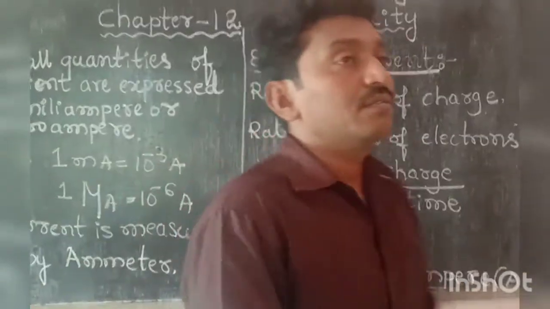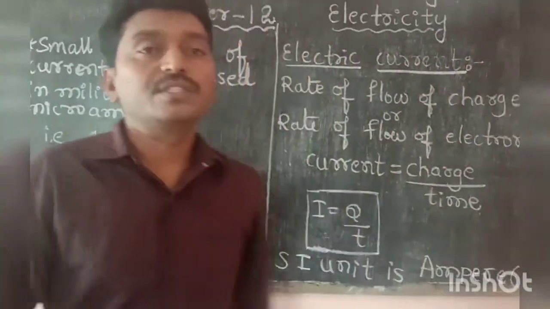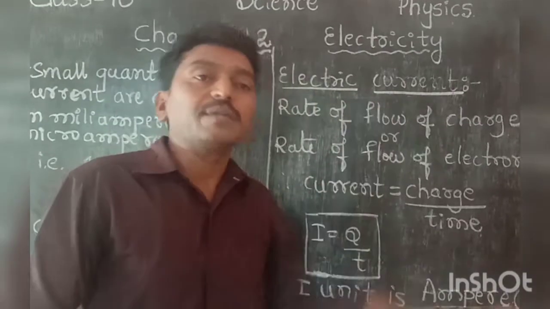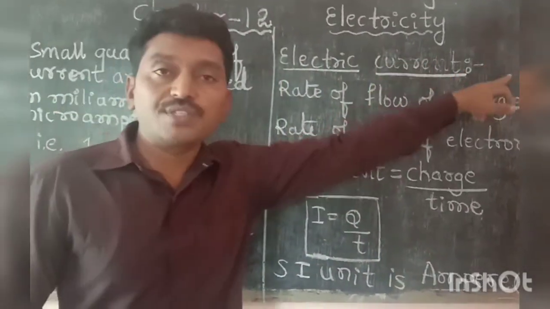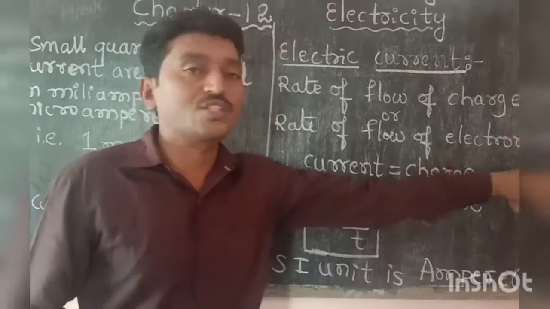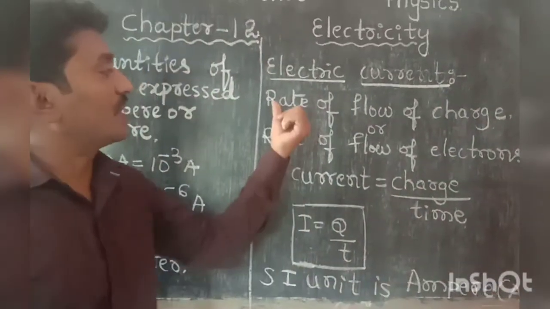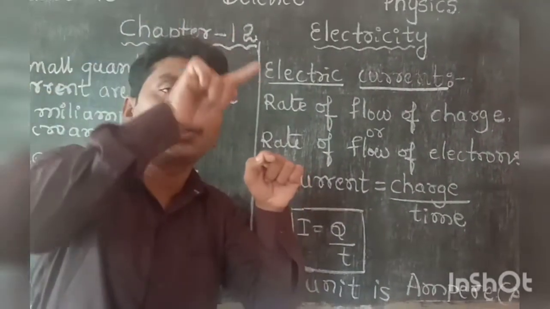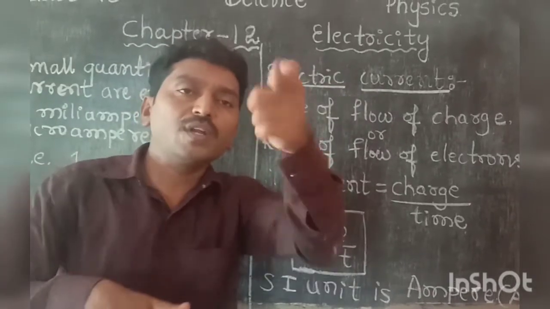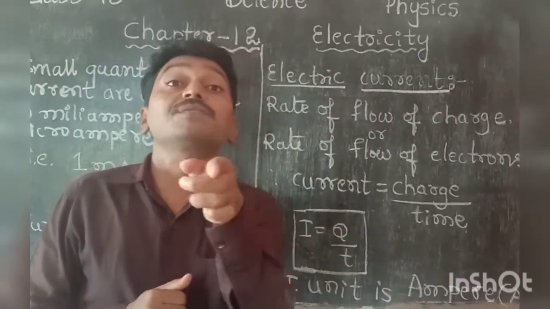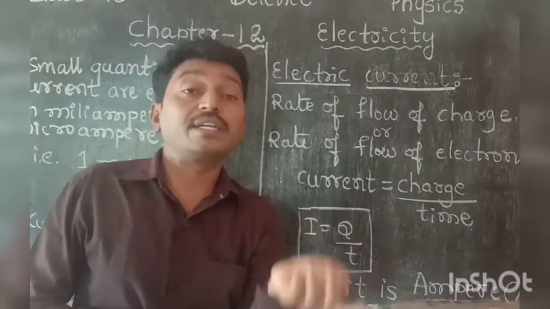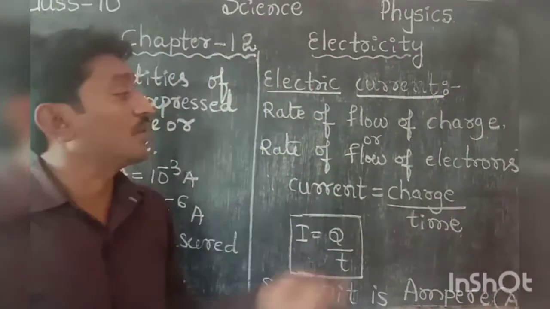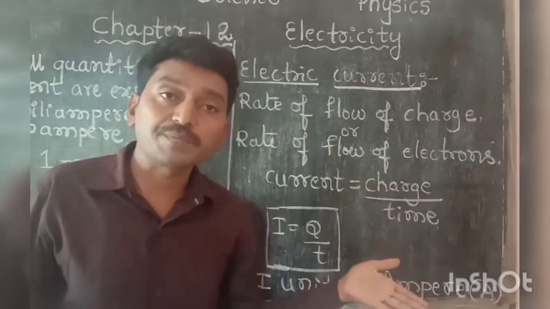Dear students, now let us discuss electric current. It is very important. Listen carefully. Electric current means the rate of flow of charge, or the rate of flow of electrons. You may get confused about the rate. The rate means the flow of electrons through the circuit with respect to time. Already you have learned in 9th standard about velocity, the rate of change of displacement, and acceleration, the rate of change of velocity. Similarly here, electric current means the rate of flow of charge. Rate indicates with respect to time.